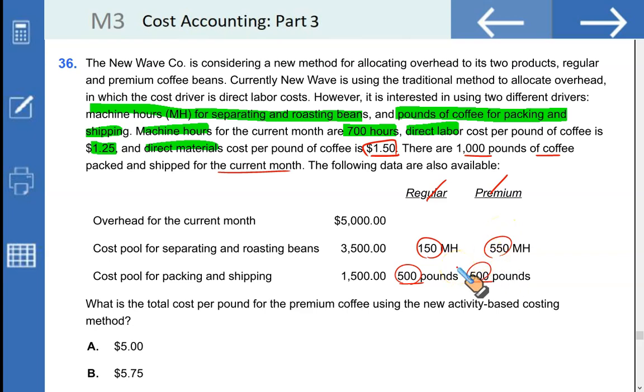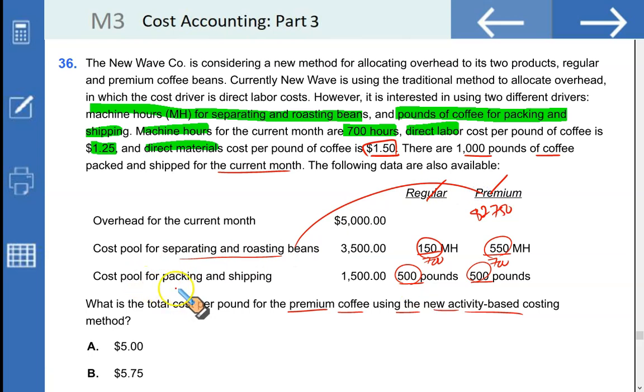150 plus 550 gives you 700, right? So 150 by 700 of the 3500 goes to regular, and 550 by 700 proportion of 3500 goes to the premium. And we are interested in the premium one. What is the total cost per pound for the premium coffee using the new activity-based costing method? So 3500 multiplied by 550 divided by 700 gives you $2750. This is the cost that goes to premium for separating and roasting beans, right?